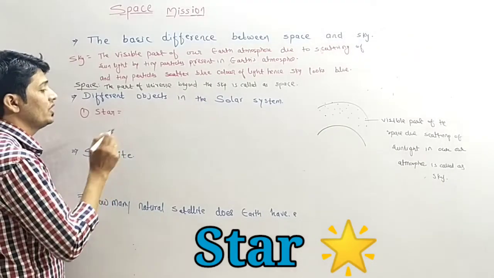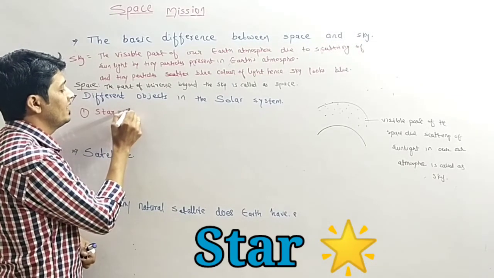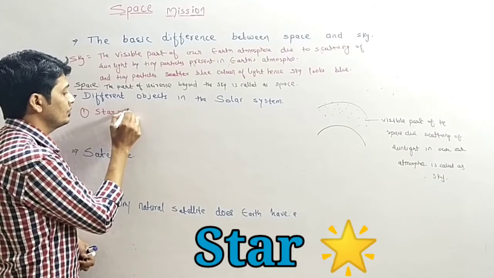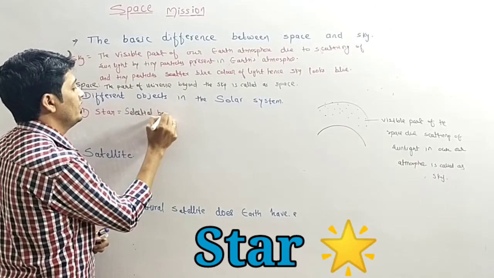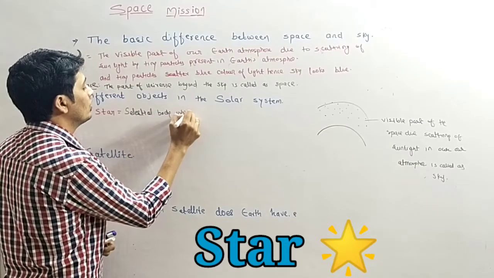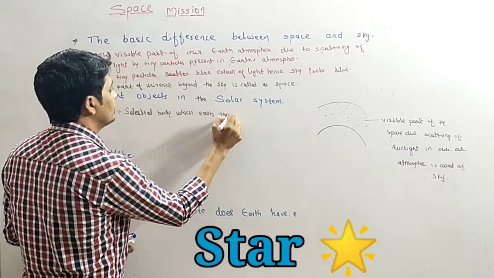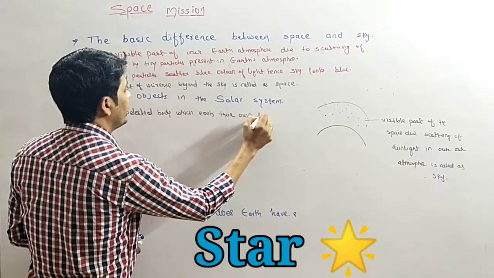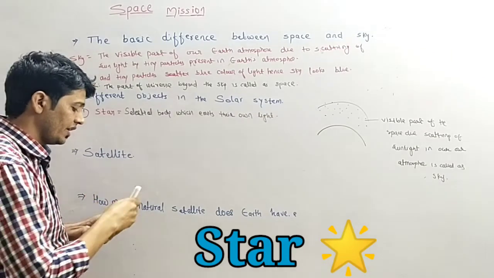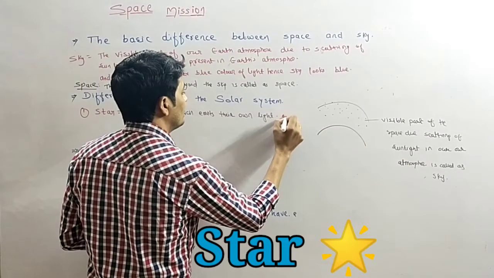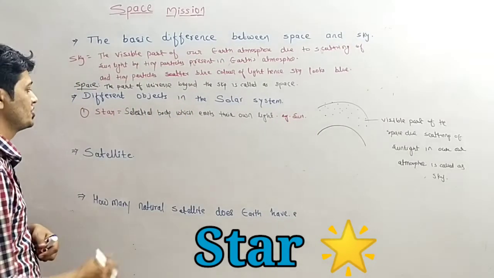So the celestial body or heavenly body which emits its own light is called a star. Like for example, the sun. The sun is the star of our solar system.